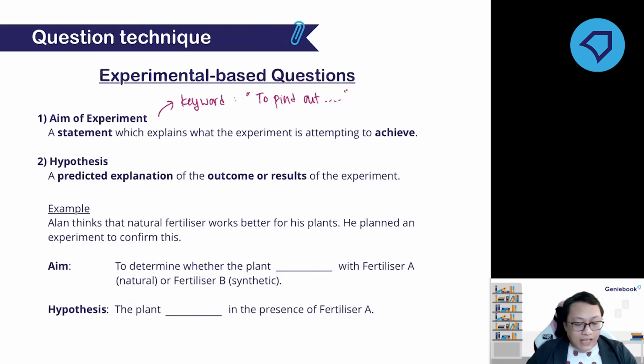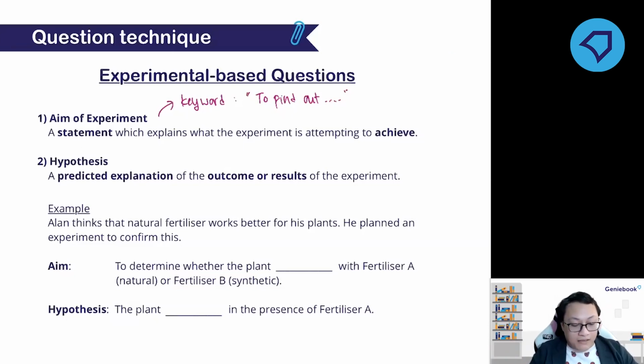So another example, you can see in the slide, Alan thinks that natural fertilizer works better for his plant. So he planned an experiment to confirm this. He wants to compare which one is better, natural fertilizer or synthetic fertilizer. Then he creates the aim of the experiment.